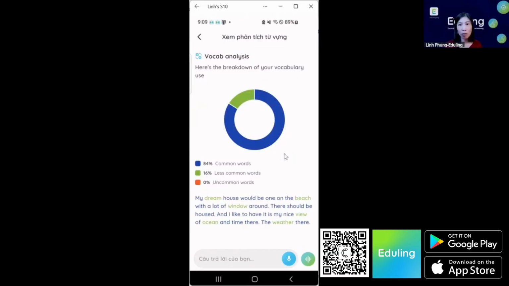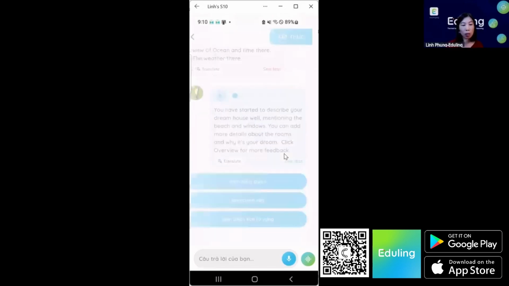Yeah. And then also this one, maybe it is useful to a certain extent when you look at your vocabulary analysis. For your IELTS exam, you want to use more uncommon words or less common words, right? And so in my speech, I use very common words and less common words, but I don't have anything in orange. So that will also give me a lower score.